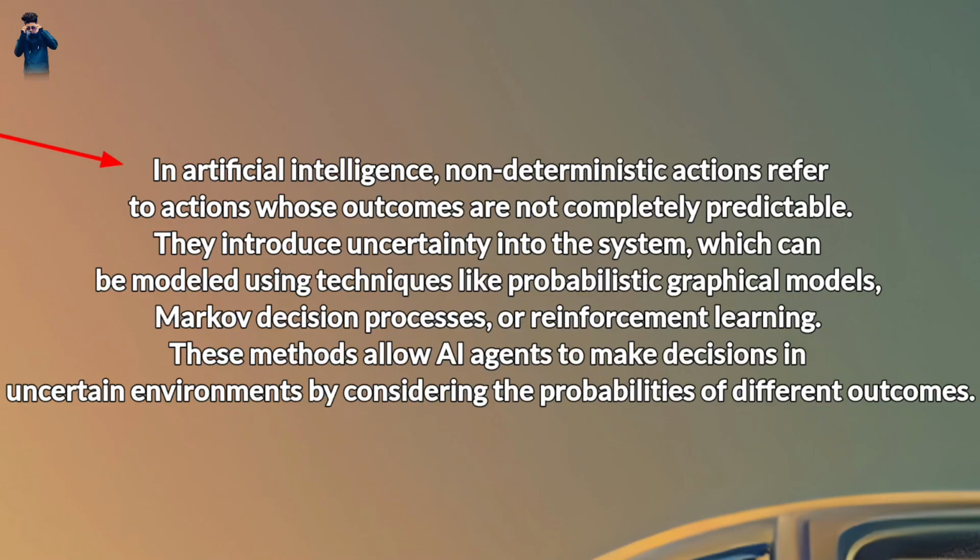In artificial intelligence, non-deterministic actions refer to actions whose outcomes are not completely predictable. They introduce uncertainty into the system, which can be modeled using techniques like probabilistic graphical models, Markov decision processes, or reinforcement learning. These methods allow AI agents to make decisions in uncertain environments by considering the probabilities of different outcomes.